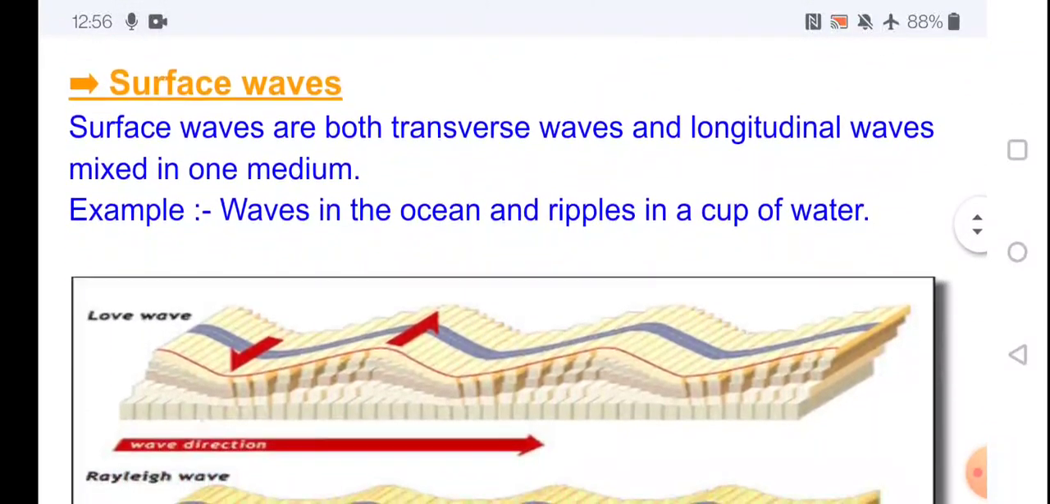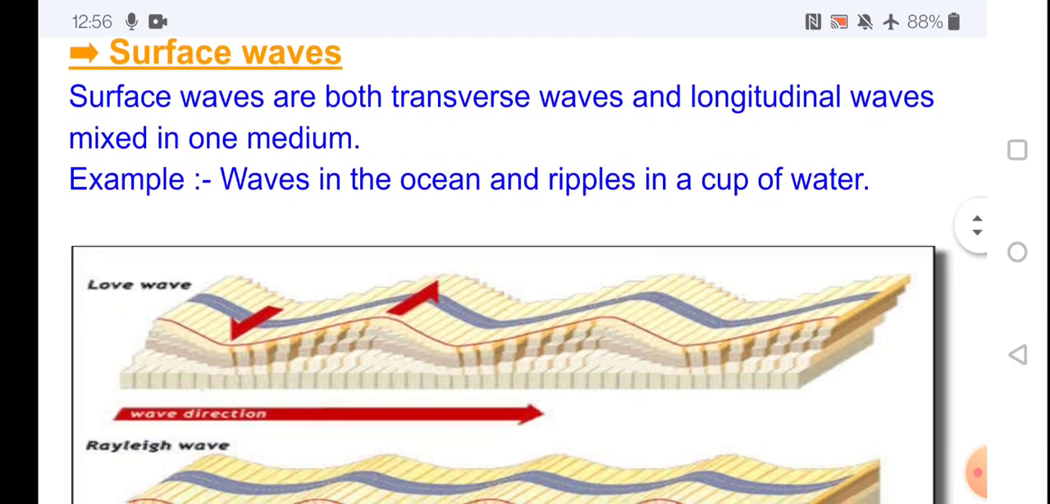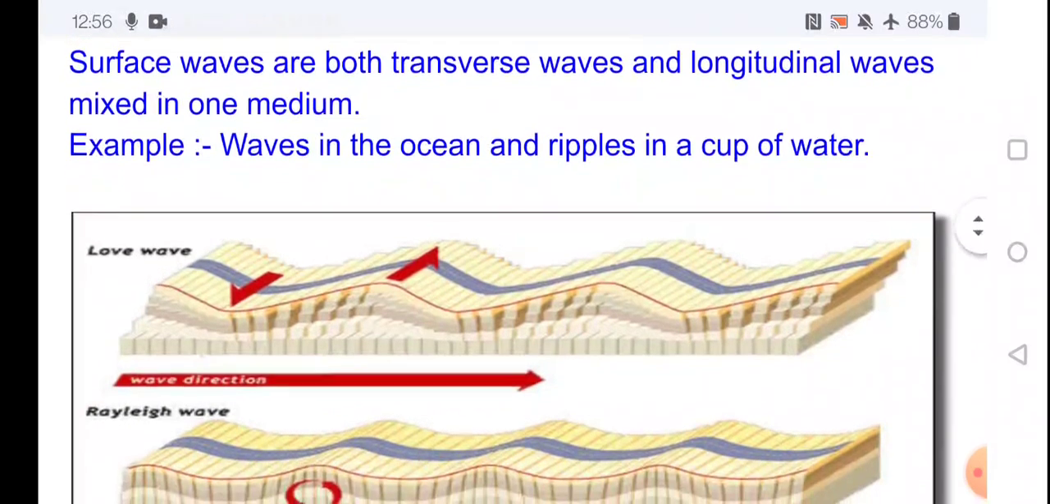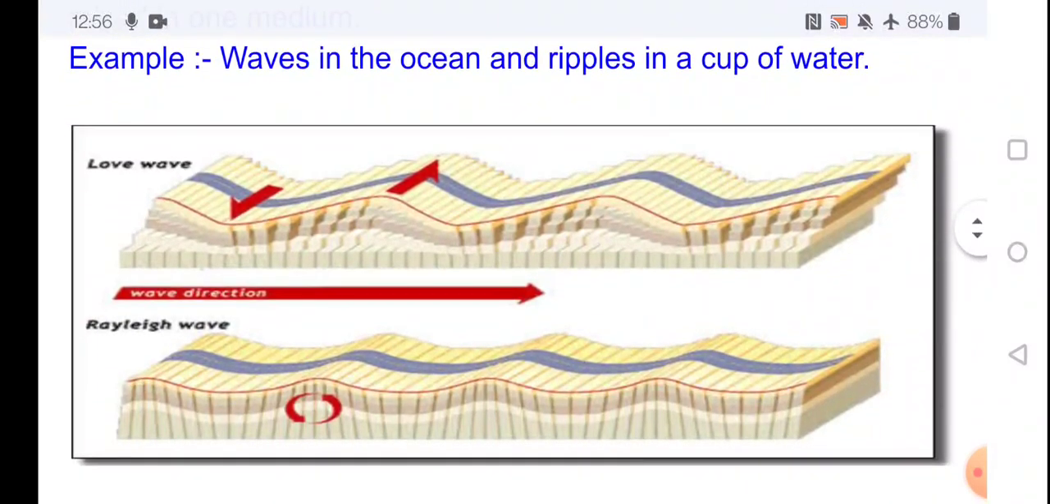Next, surface waves. Surface waves are both transverse and longitudinal waves. That means surface waves are a mix of transverse wave and longitudinal wave. Example, waves in the ocean and ripples in a cup of water. See the picture.